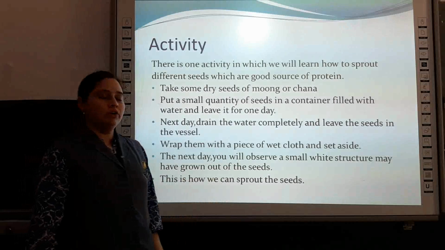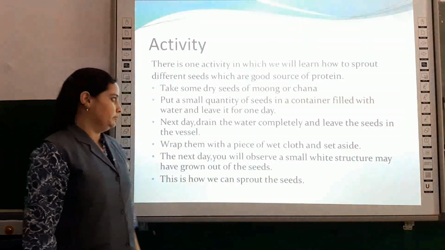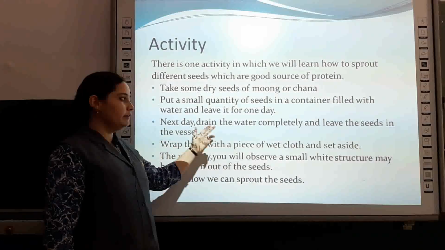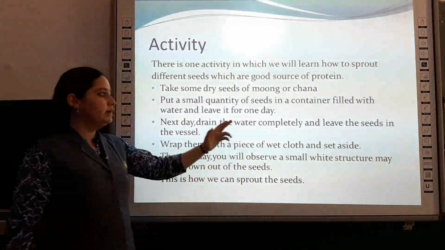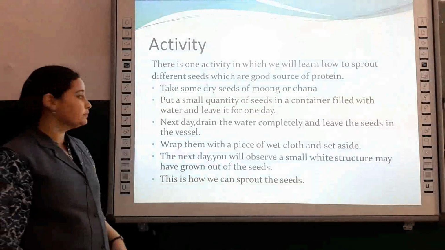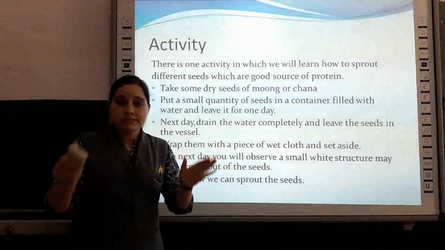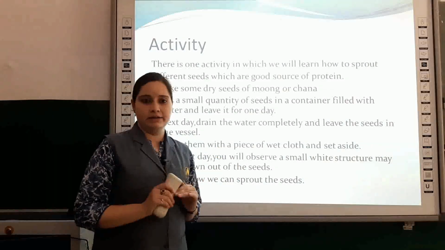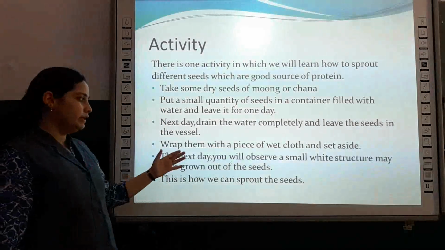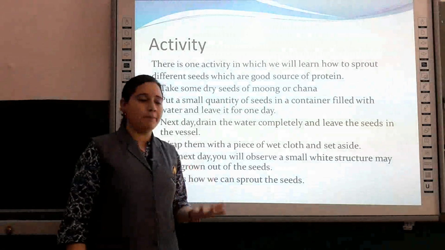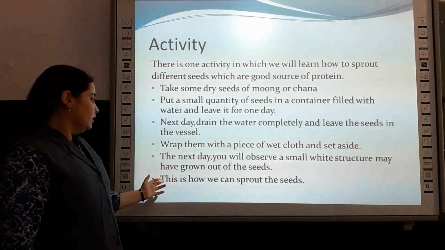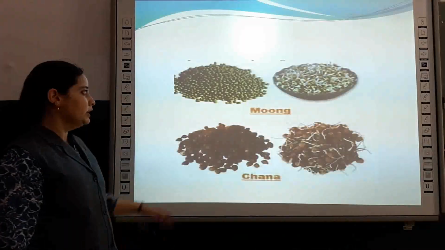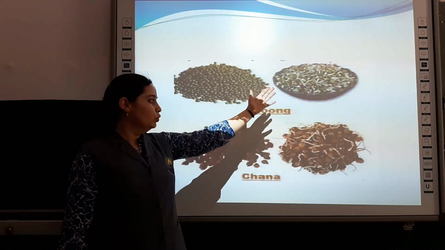Put a small quantity of seeds in a container filled with water and leave it for 1 day. Next day, drain the water completely and leave the seeds in the vessel. Then wrap those seeds with a piece of wet cloth and set it aside. The next day you will observe a white structure appear on the seeds. This is how we can get sprouted grains. You can see the sprouted grains of moong and chana.